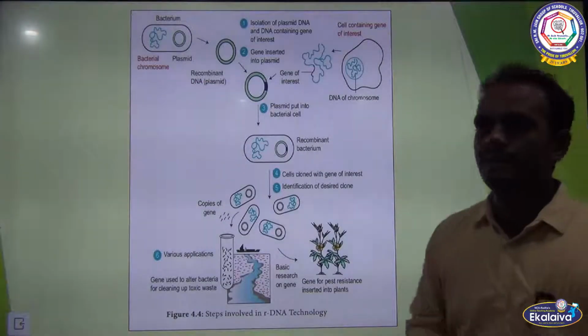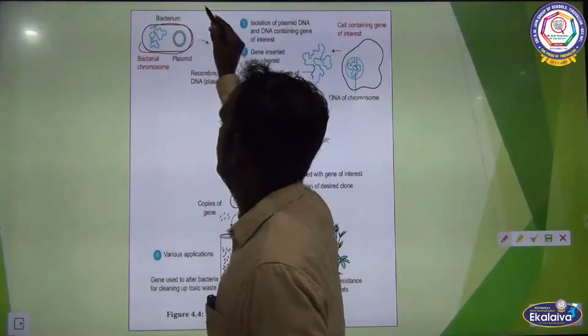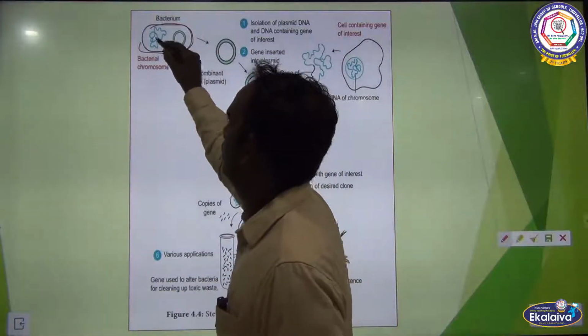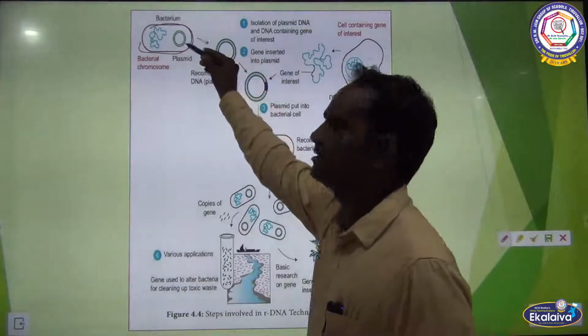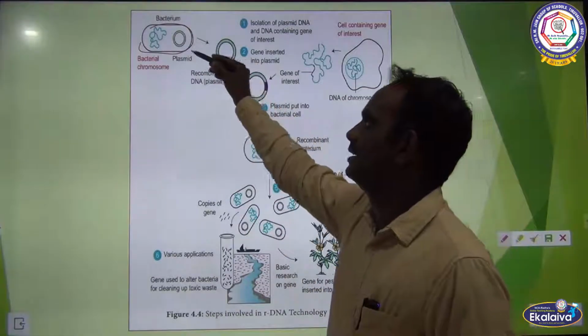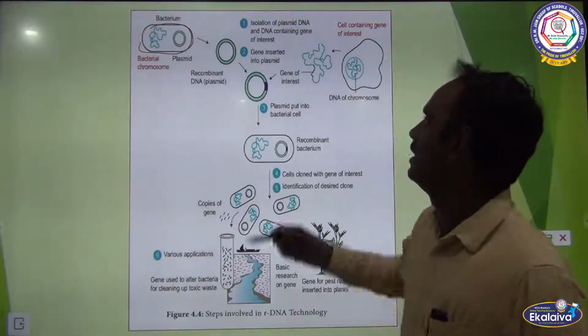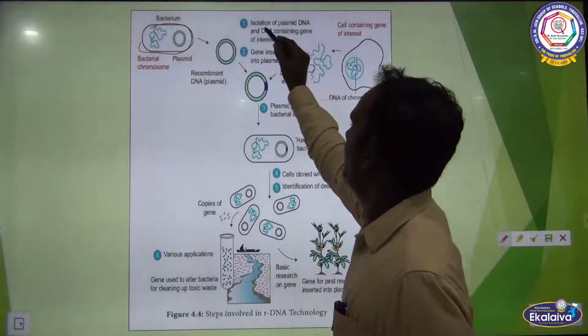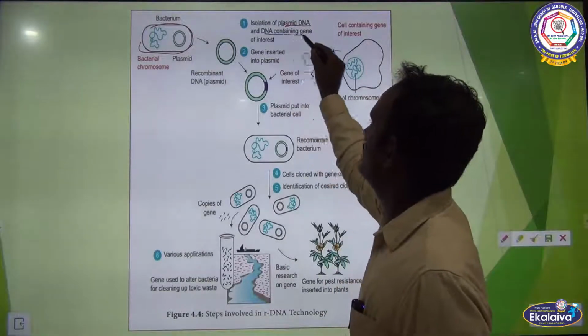See the picture here. This is the bacterial cell. Bacteria contain bacterial chromosome as well as the plasmid. Plasmid is nothing but extra chromosomal self-replicating double-stranded DNA. It acts as a vector, and this is initially isolation of plasmid DNA and DNA containing gene of interest.